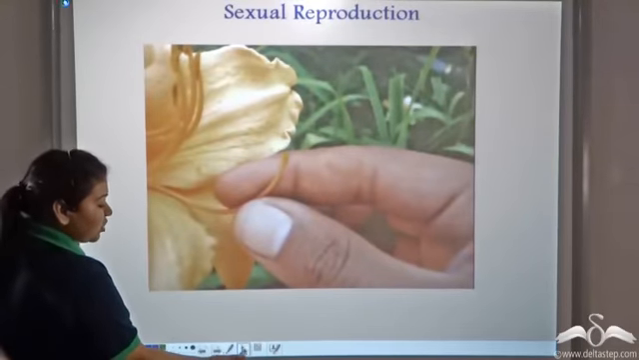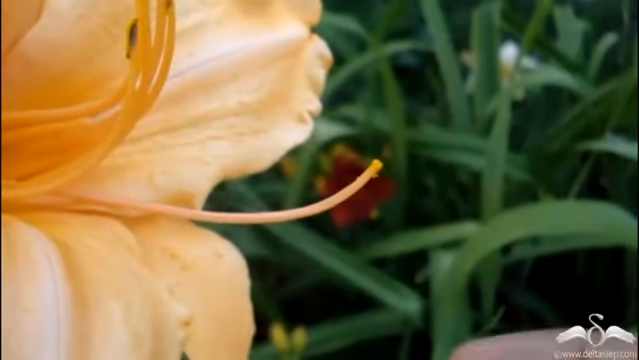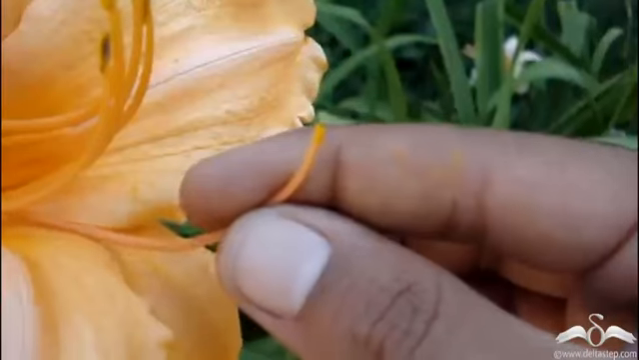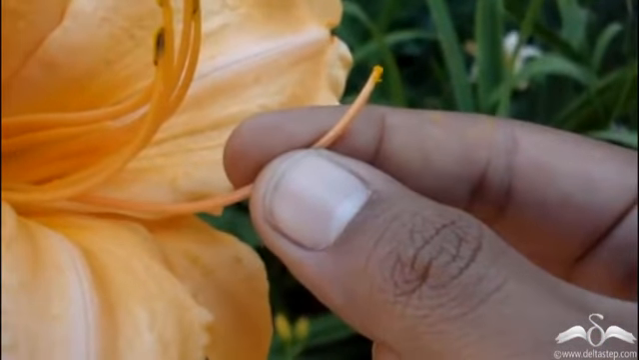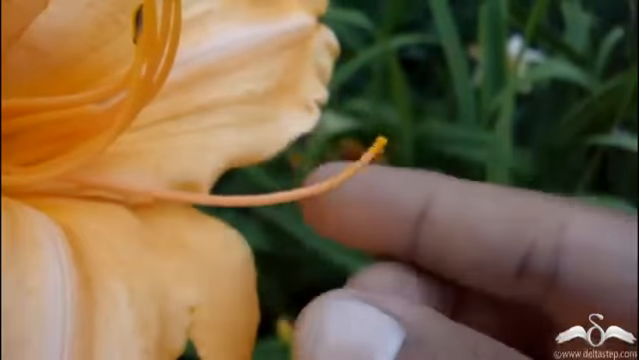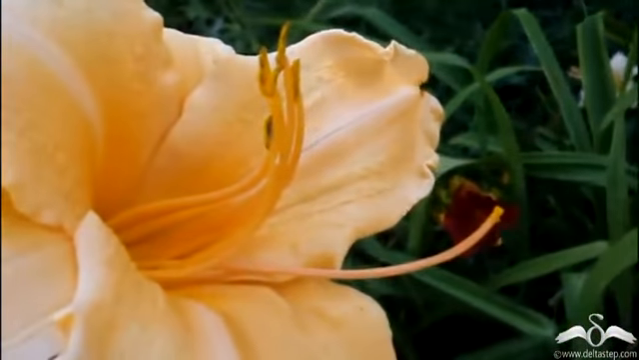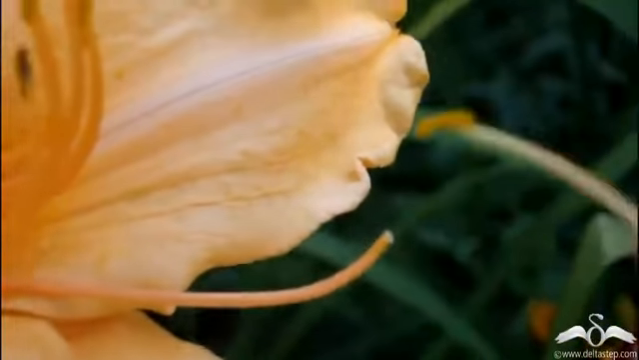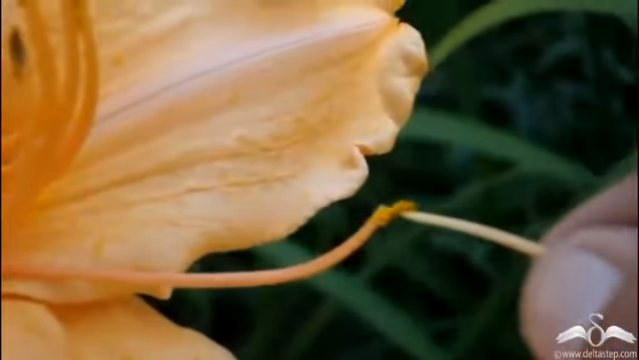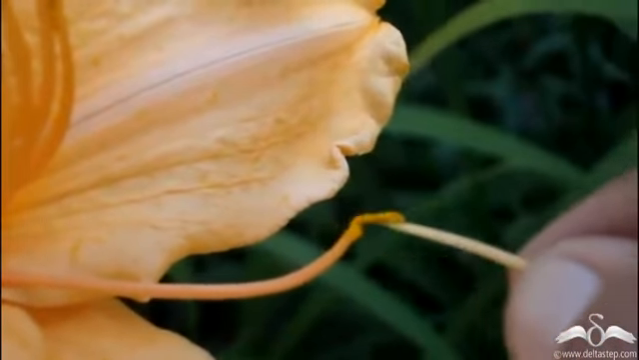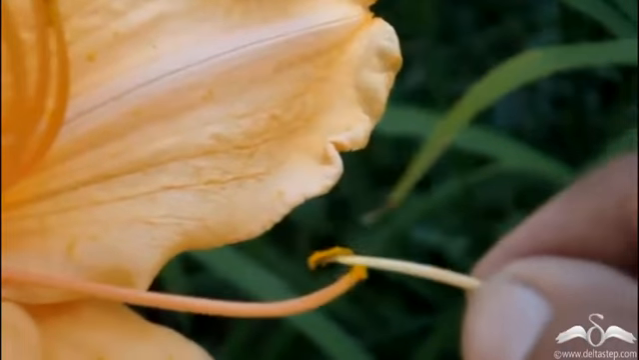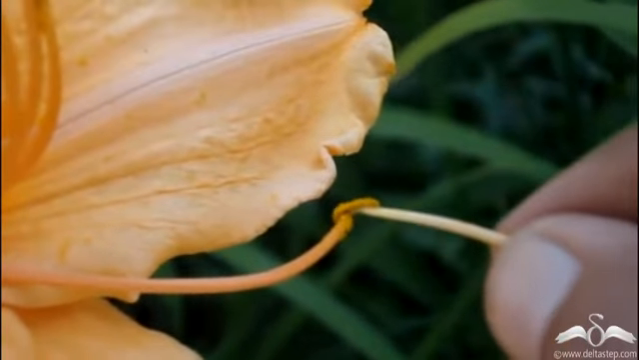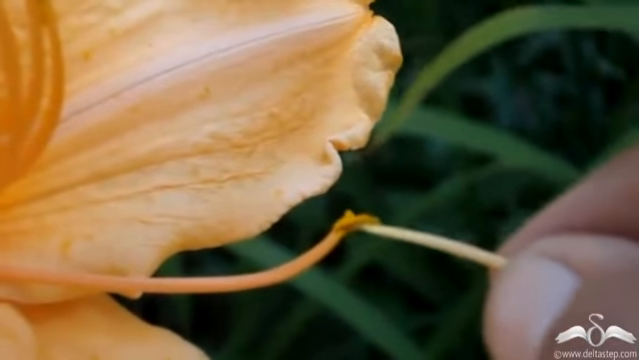But in case of sexual reproduction, through cross-pollination, variations can be obtained. See, this flower is being cross-pollinated. This is the stigma of the flower. Now, the anther of a different plant is being rubbed over the stigma. So, this cross-pollination will cause a new variation.